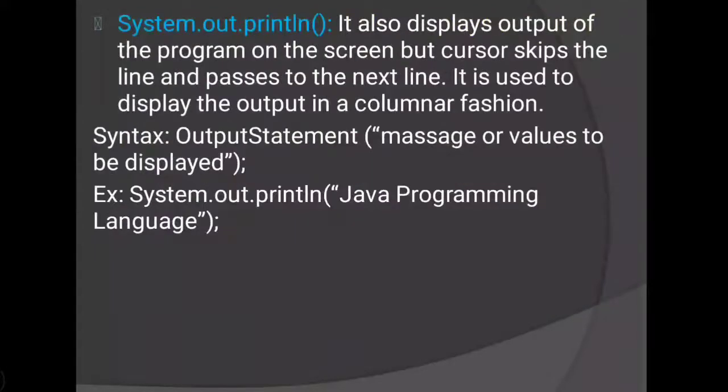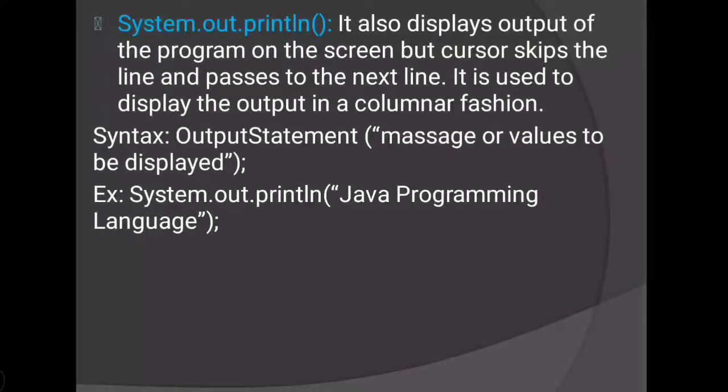Next is system.out.println. It also displays the output of the program on the screen but the cursor skips the line and passes to the next line. It is used to display the output in a columnar fashion. See, this system.out.println will print the statements line by line.